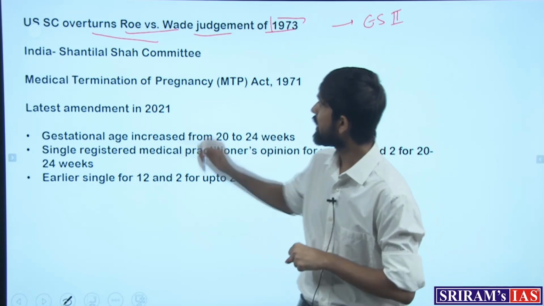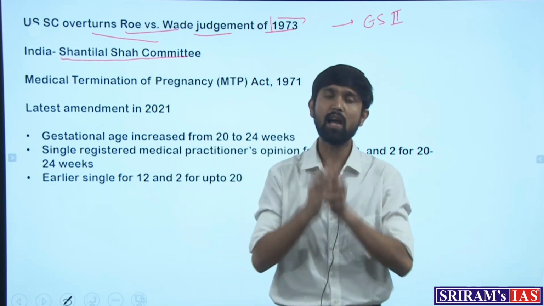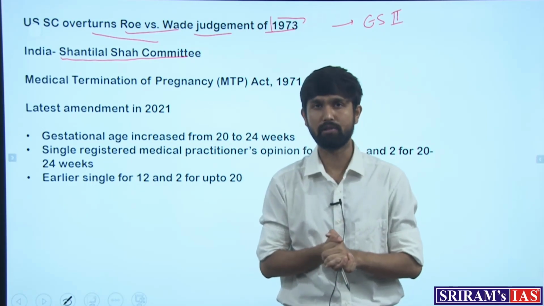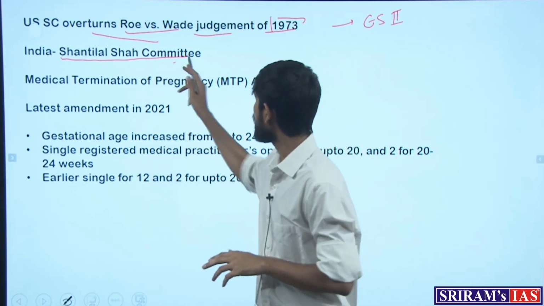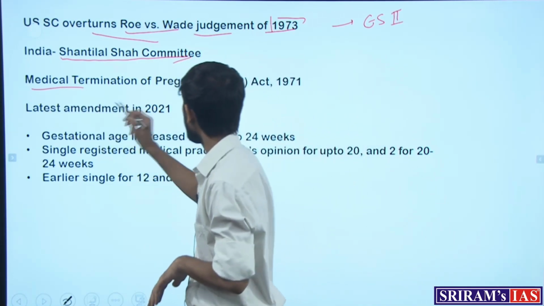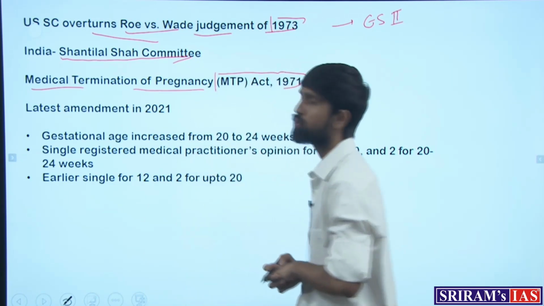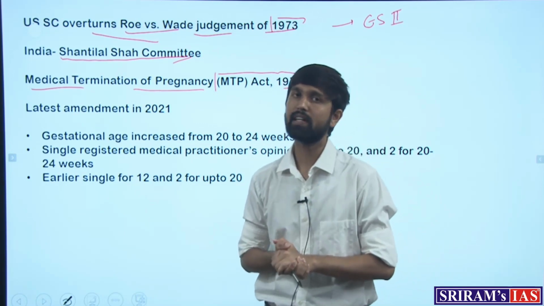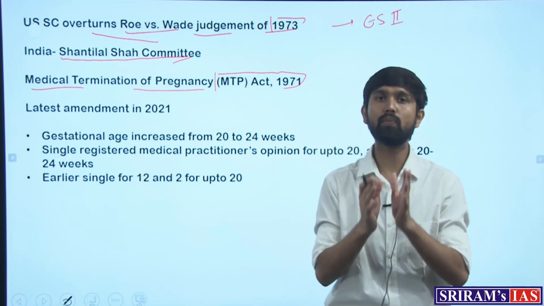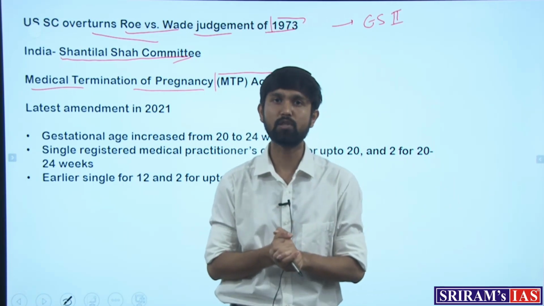First of all, India instituted the Shantilal Shah Committee in the 1960s, when there were a lot of cases of unregulated abortions. In furtherance of the recommendations of this committee, the Medical Termination of Pregnancy Act, also known as the MTP Act for short, was promulgated in 1971. This Act became the principal piece of law dealing with when abortions can and cannot be made.